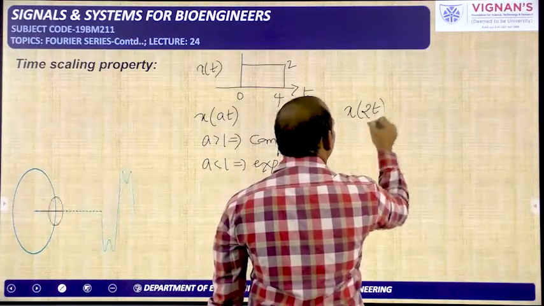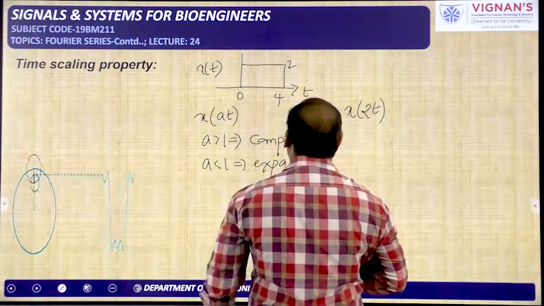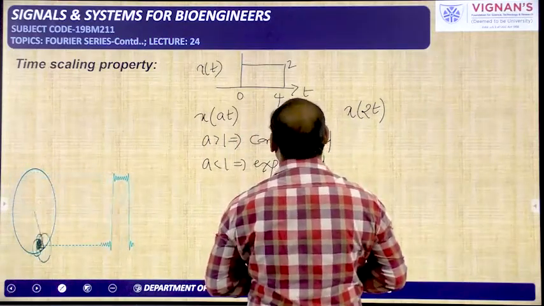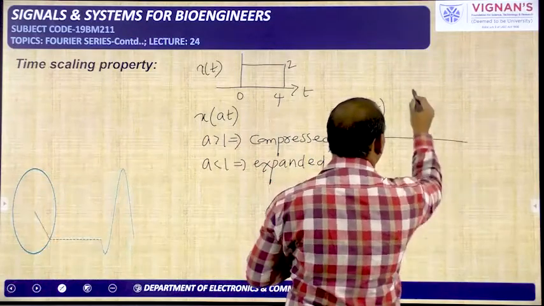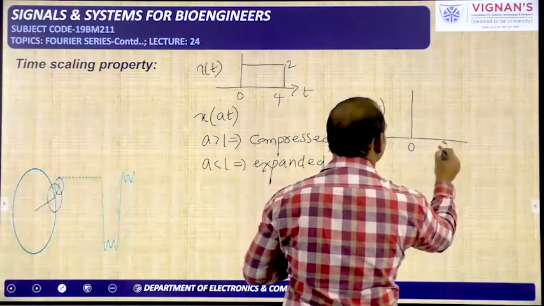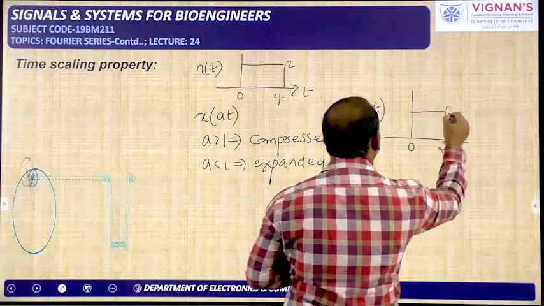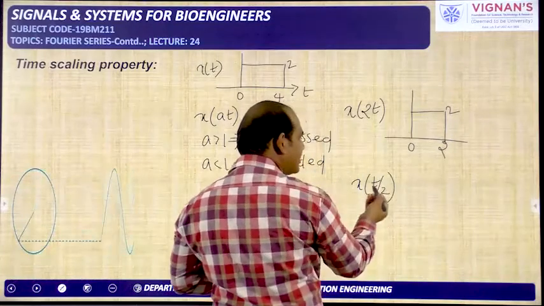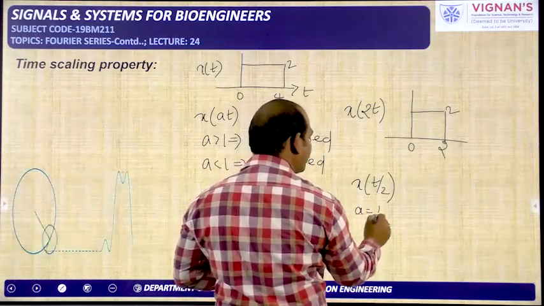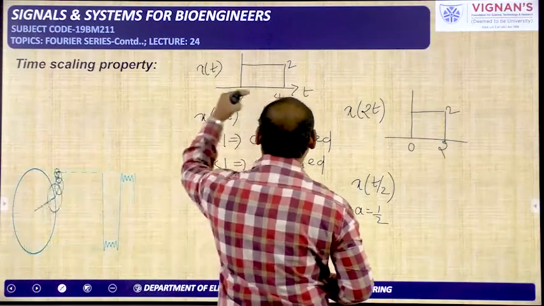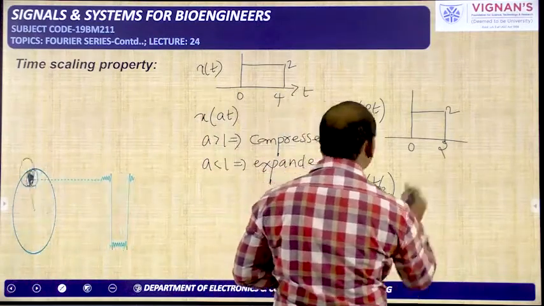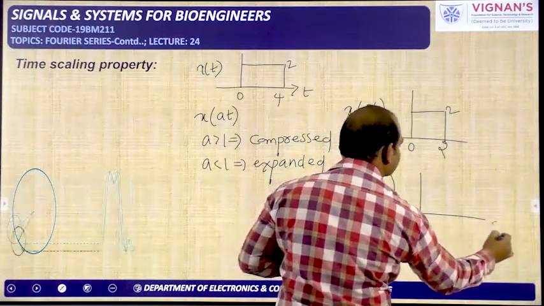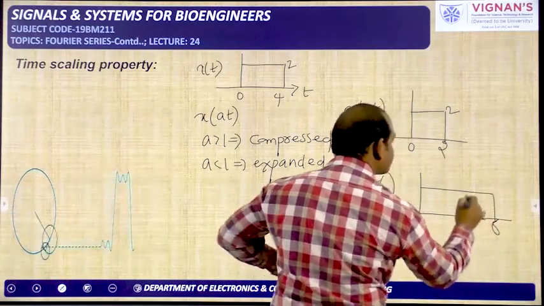In order to get x of 2t, in the shortcut method I have told that the entire time axis has to be divided by the scale factor, that is 2 here. So 0 by 2 is 0 and 4 by 2 is 2. So we will get it like this. Next, x of t by 2. Here the scale factor is a equal to 1 by 2. Again the same procedure: the entire time axis has to be divided by 1 by 2. So 0 by 1 by 2 is 0 and 4 by 1 by 2 is 8. That means it will be the expanded version.